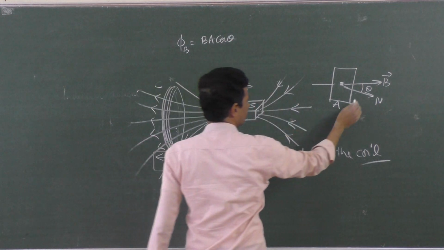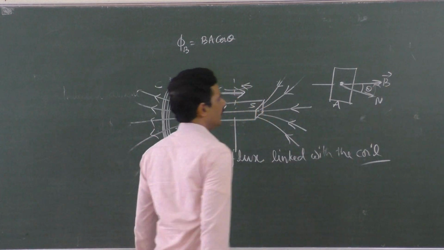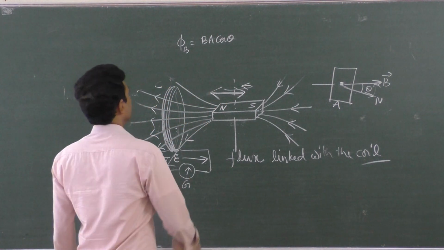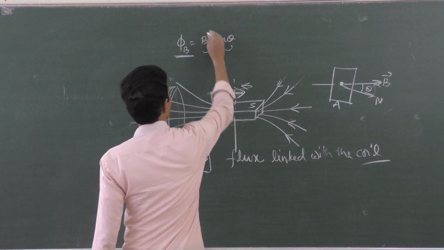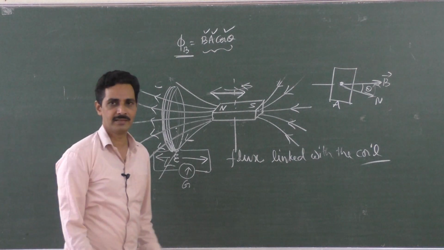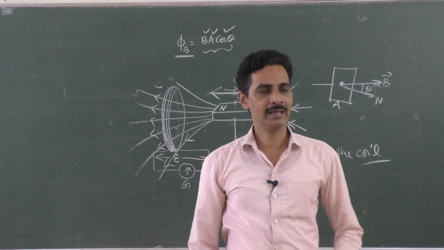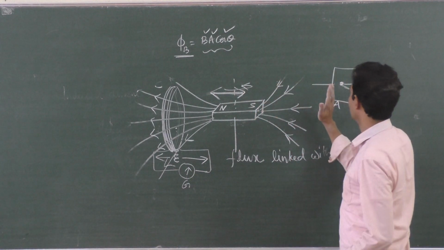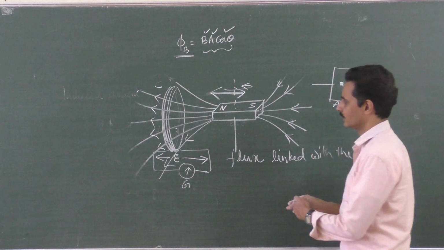Either you take the component of A, this is the normal area vector, or take the component of B along the direction. So if you want to have any change in phi, bring changes in any one of these, enough, isn't it? Bring the change in either magnetic field or area or cos theta. Anything is possible. So what is the cos theta change, sir? Just change the direction of this area. That is what I told.